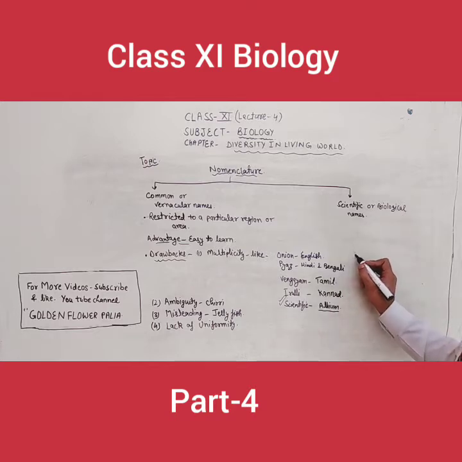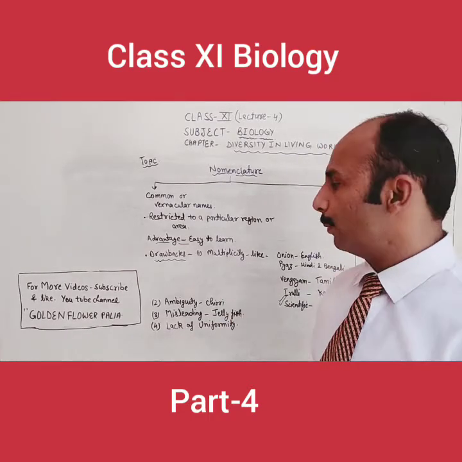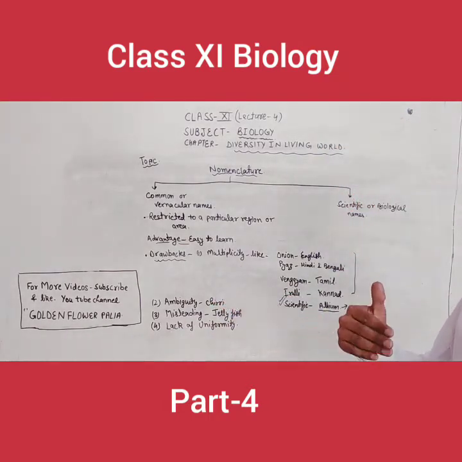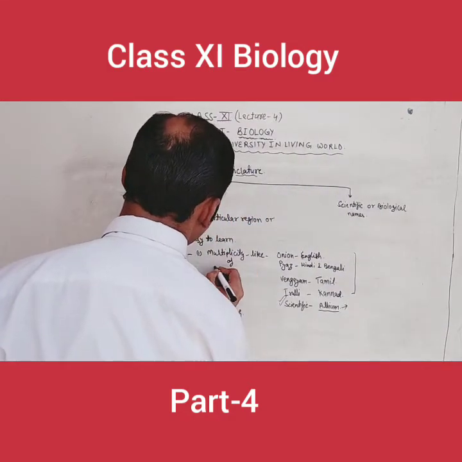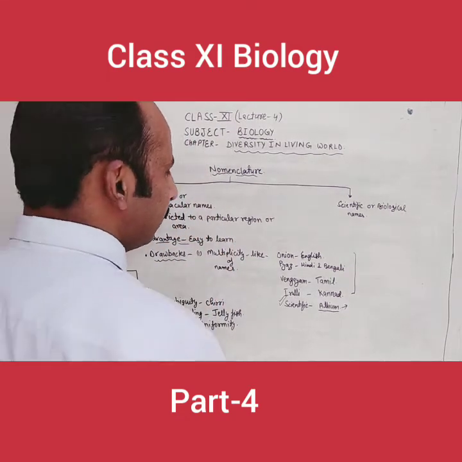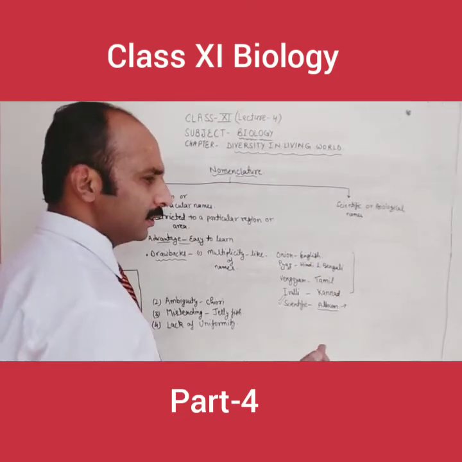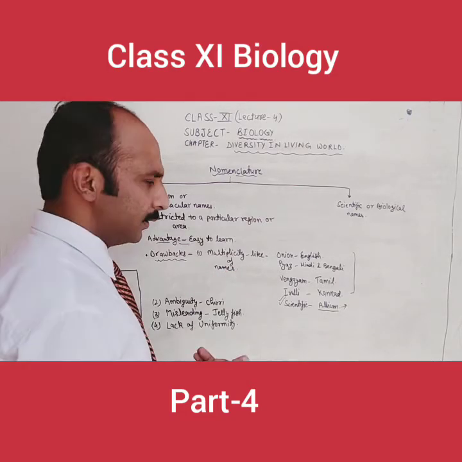So the conclusion is that the name Allium given to the onion will be universally accepted. So this is one important major drawback, the multiplicity of names, meaning one organism's name will differ in different areas and different countries.